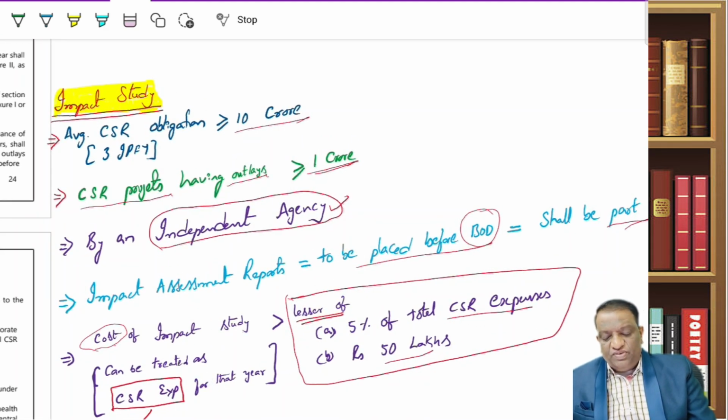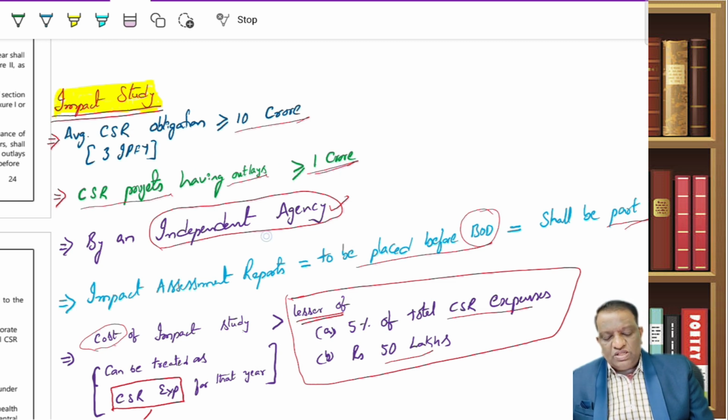I'll just repeat a brief of it. What is that impact study? Who will have to do it? Wherever the company is spending more than 10 crores, they have to get this impact study done. Do they have to get this impact study on all their various projects? Maybe some is construction of school, and some is donating food essentials, healthcare and various other activities. Do I have to conduct this impact study on each and every program because my total is more than 10 crore? No. You will be getting it done only for those projects wherever the outlay is more than 1 crore rupees.